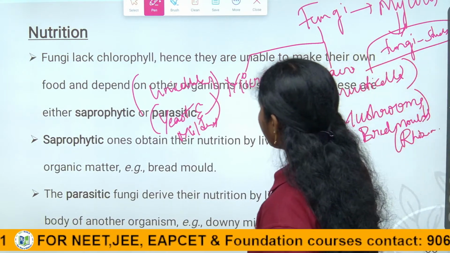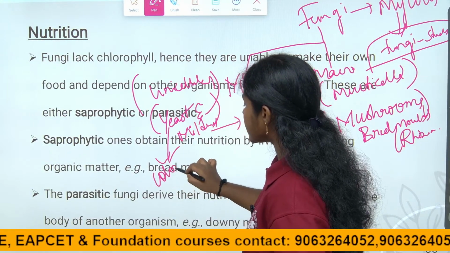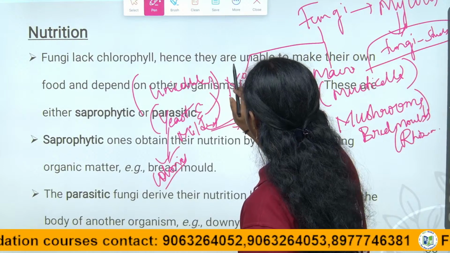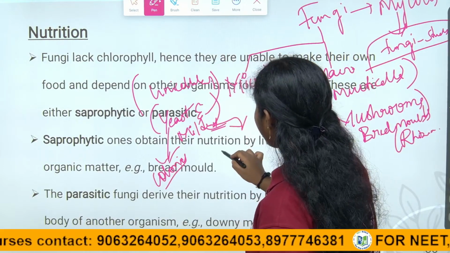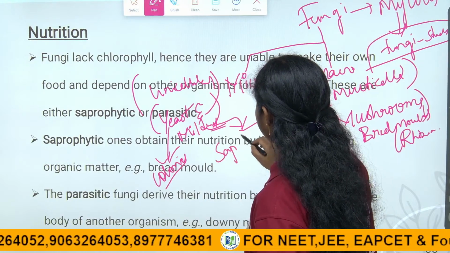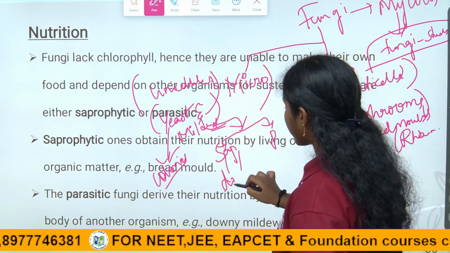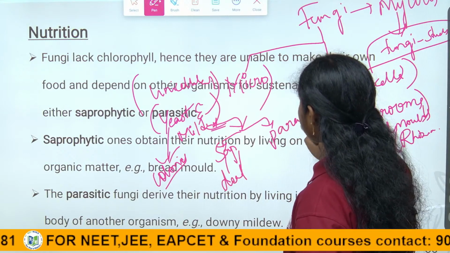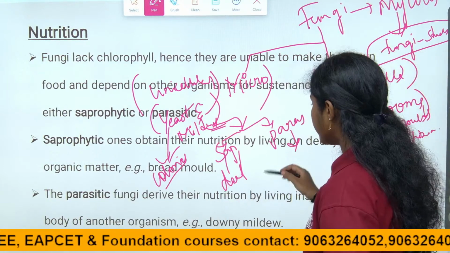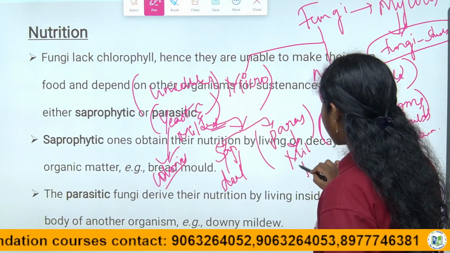Right, children? Coming to the unicellular, the yeast is seen in colonies, which means they are seen as groups, right, children? The mildews, unicellular fungi, show both saprophytic nutrition and parasitic nutrition. For the saprophytic, they depend on other organisms, and they grow on dead organic matter mostly. Coming to the parasitic, they live on other organisms for their nutrition and affect that organism also, right, children? The example is mildews which affect the plants of potatoes,